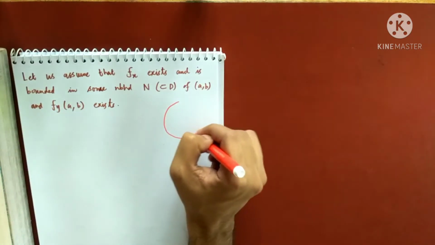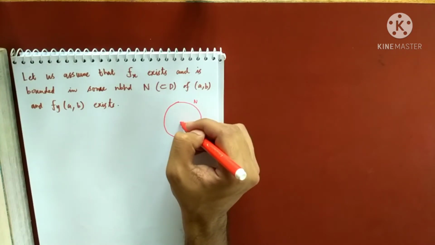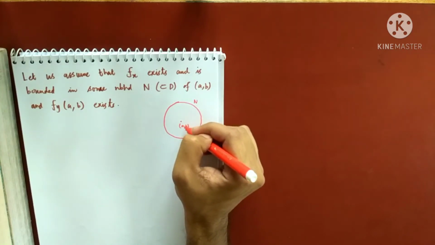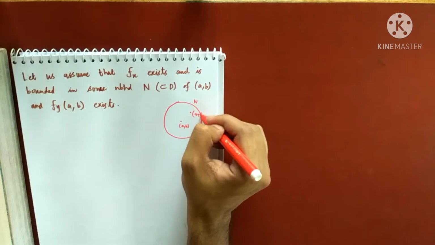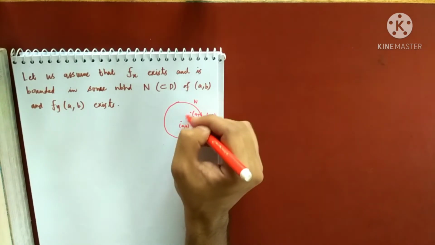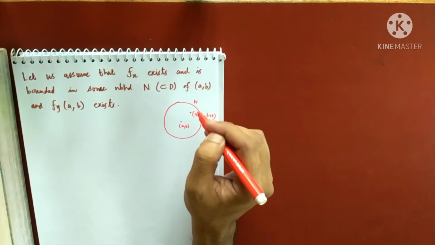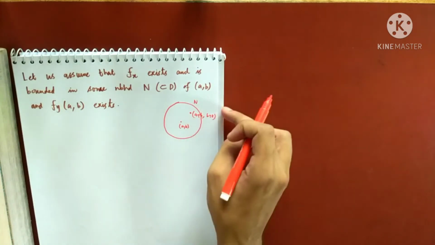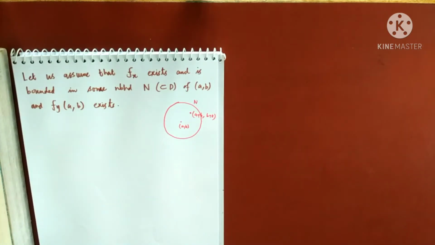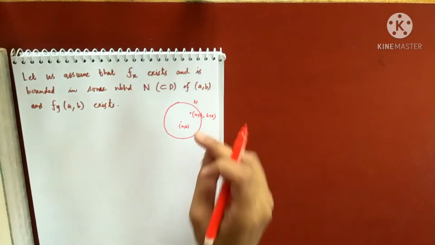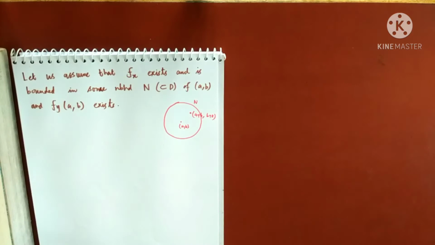So this is my neighborhood N. Suppose I have some point (a, b). So I will choose such h and k such that (a+h, b+k) lies inside this neighborhood. If I choose a bigger h and bigger k, then it will not be in that neighborhood. So I will choose such an h and such a k for which this point also lies in the neighborhood. So that was also required, right?